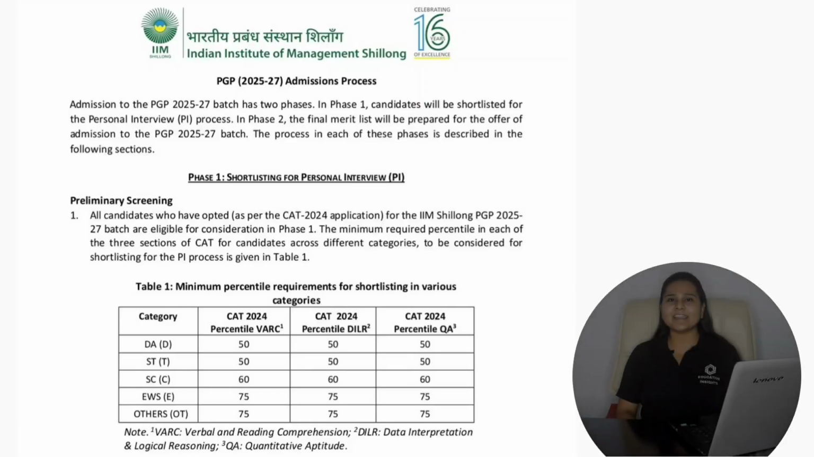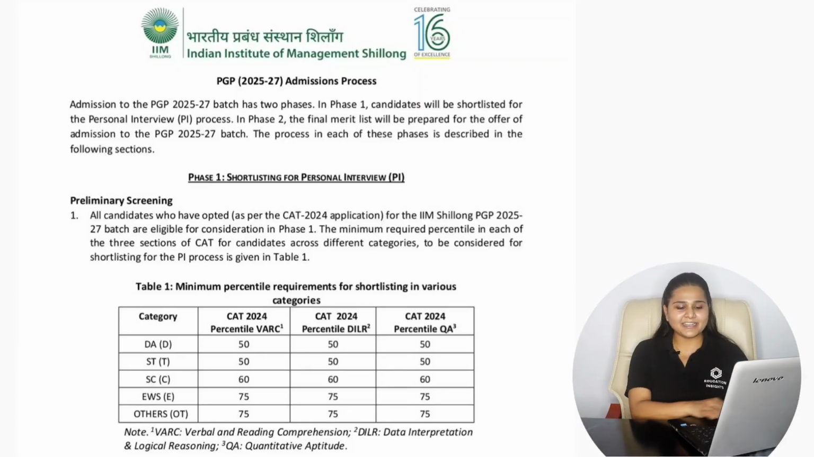First is the minimum eligibility criteria. The candidates who satisfy this minimum eligibility criteria are considered for the score calculation, and on the basis of that score, the students are shortlisted for the personal interview. Then the final selection criteria. On the basis of the final selection criteria, the composite score is calculated and then the candidates are shortlisted for the final list.